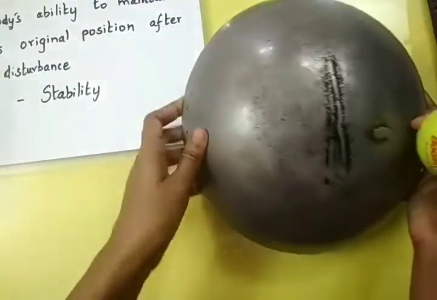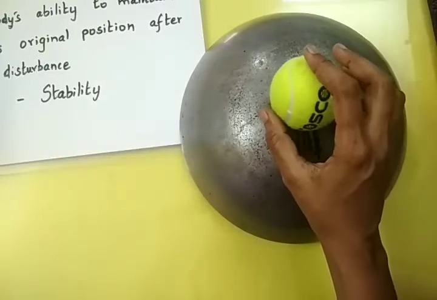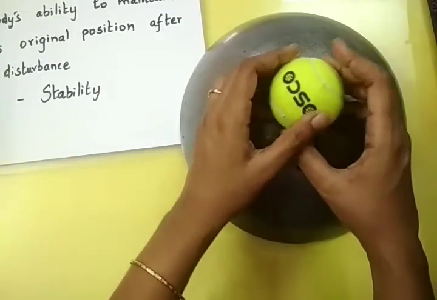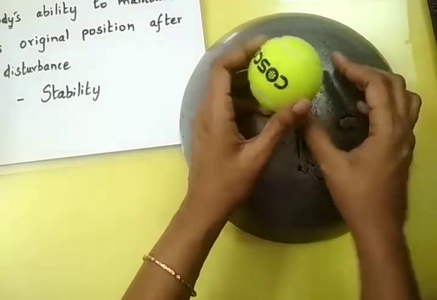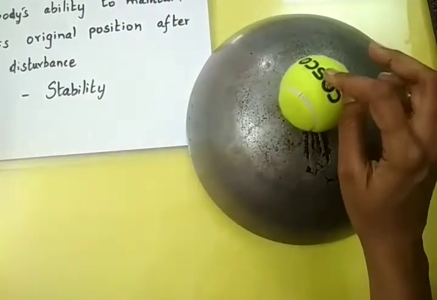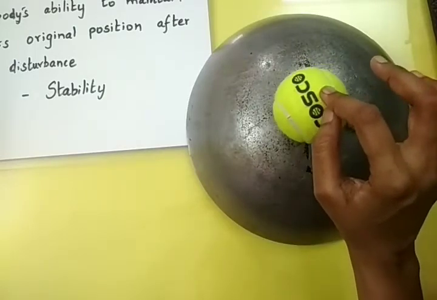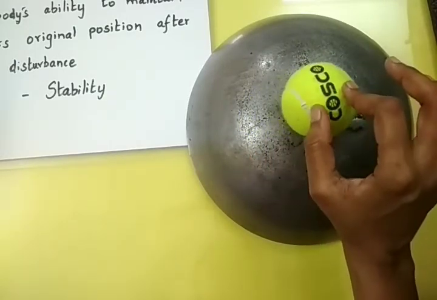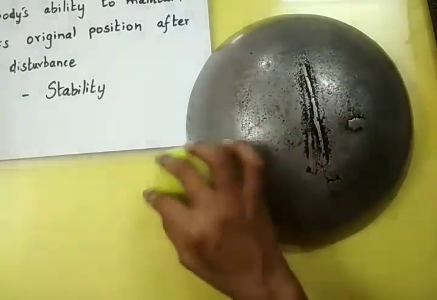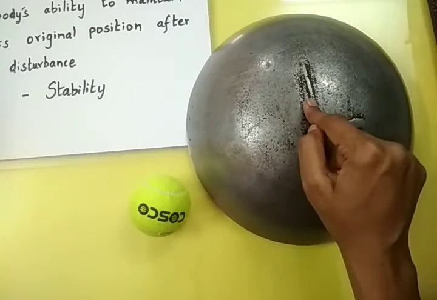The same ball, if it is just placed in the reverse manner, right? Just imagine that a ball is at the top of a cliff. Now there is a small roughness here. I'm not able to place it properly. Now it is in equilibrium, but even after a slight displacement, if there is a slight disturbance or displacement, the ball will go to a new position. It will not return to the original position.